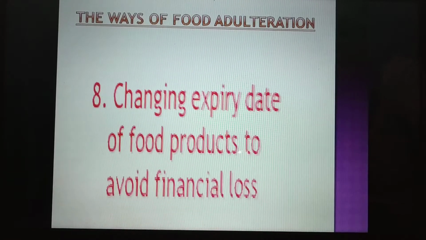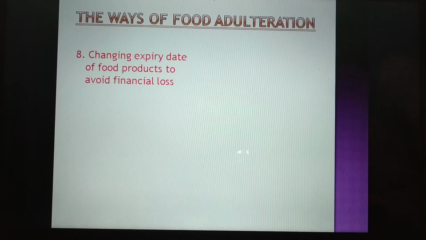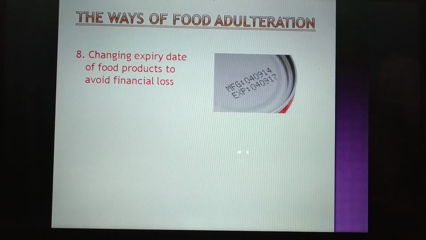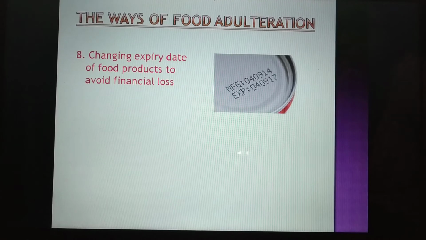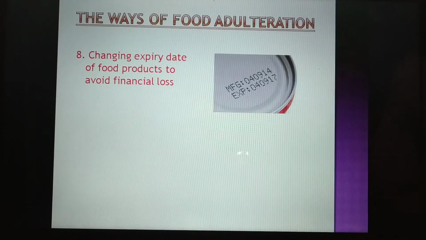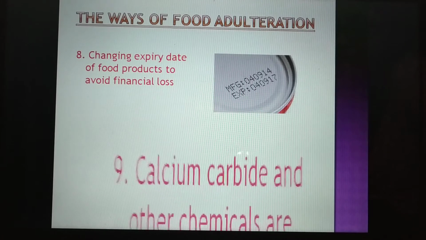Then changing the expiry date of food products to avoid financial loss. Most of the time the expiry date is changed by the retailers, so that the product is sold and bought by the customers and they don't suffer the financial loss.